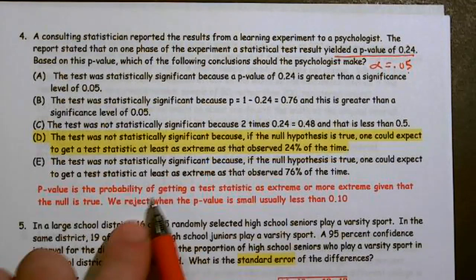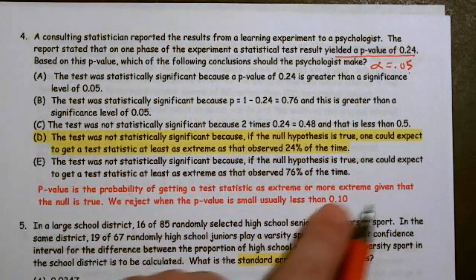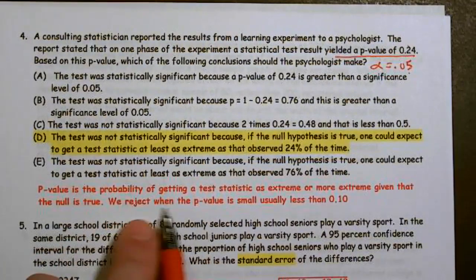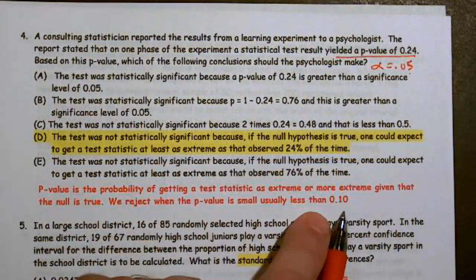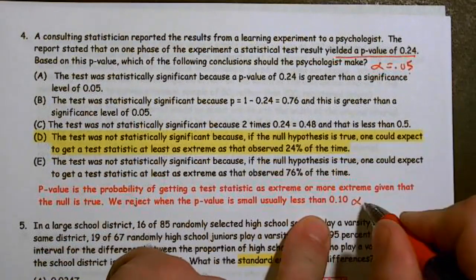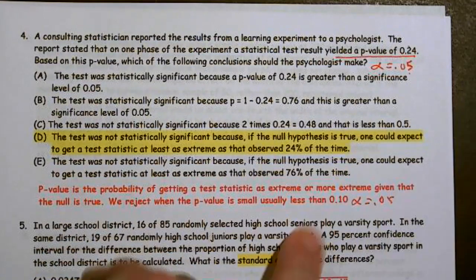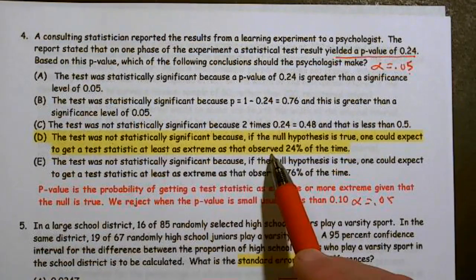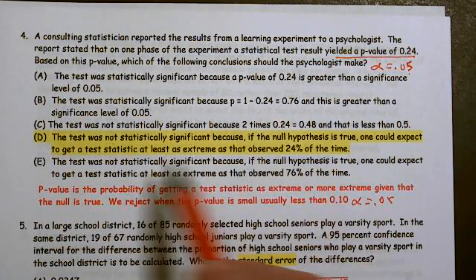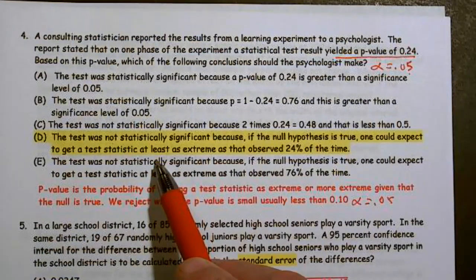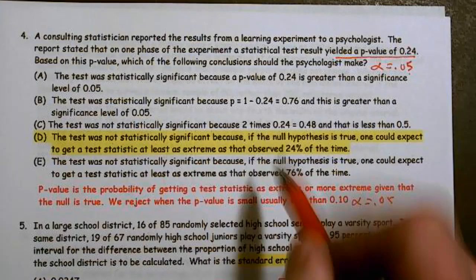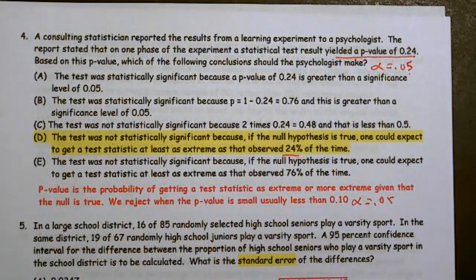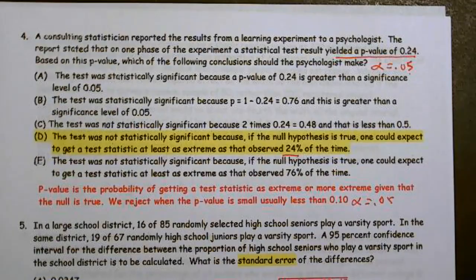Well, p-value is a probability of getting a test statistic as extreme or more extreme, given that the null is true. We will reject when the p-value is small, usually less than 0.1 or less than alpha equal to 0.05. So in this case, we're going to fail to reject, which means we're going to say it's not statistically significant. Not statistically significant because if the null hypothesis were true, one would expect to get a test statistic at least as extreme as that observed 24% of the time. All right, so basically that's where we're at with that one.